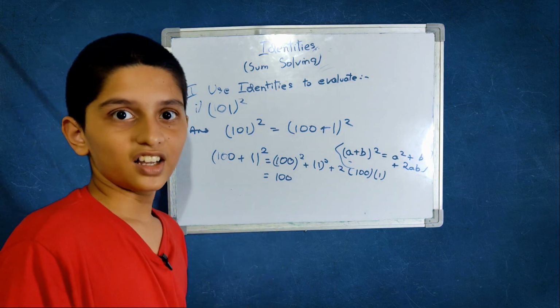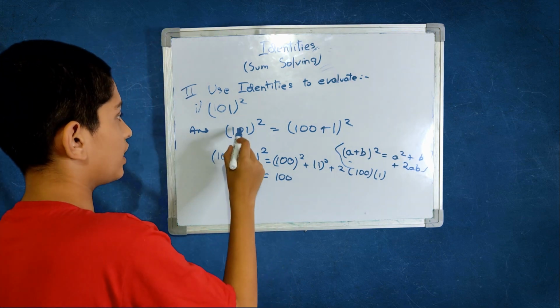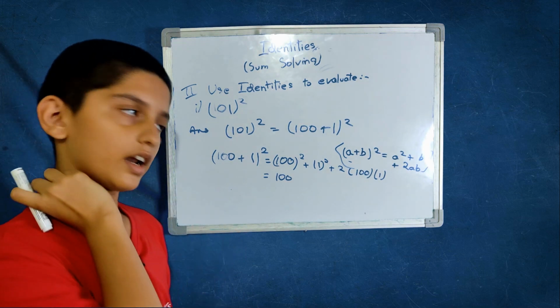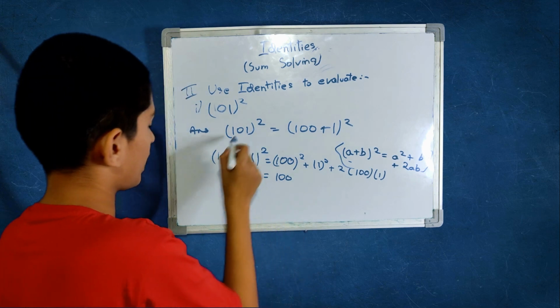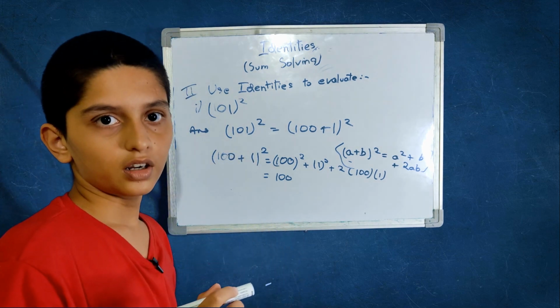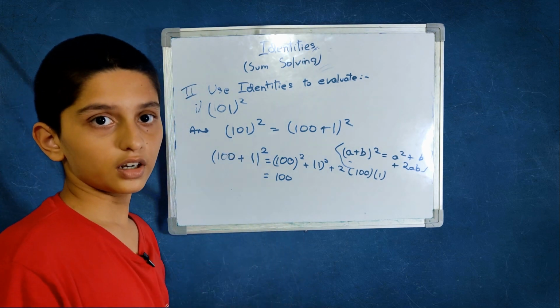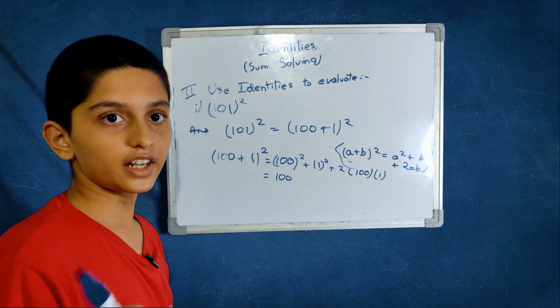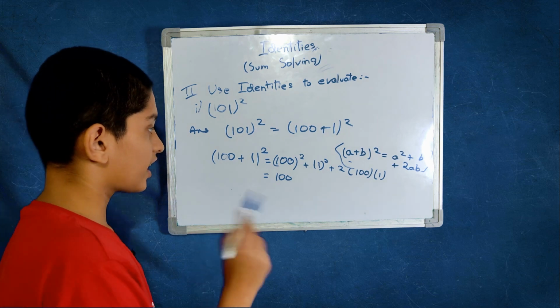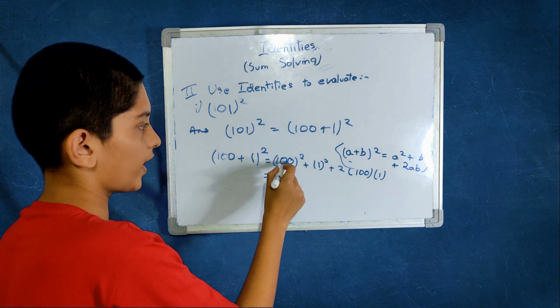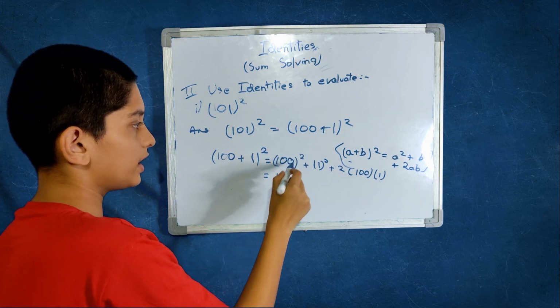We have a trick, when you have zeros like 10, 100 or 1000. That's why I had made it 100 plus 1 instead of doing 98 plus 3 or something like that. The trick is when you have 100 square, you can double the zeros.